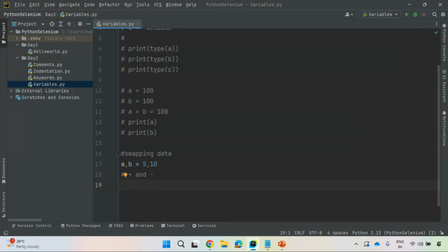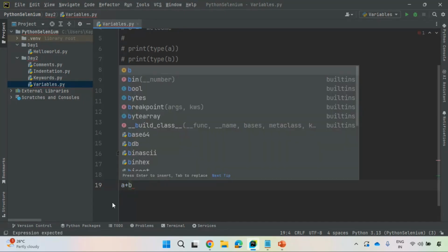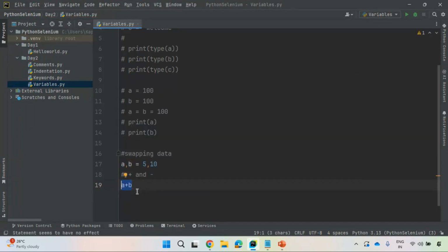So what I'm doing right now, I will just add two things first, A plus B, right? A plus B. So what is the result? It is 15. Is it right? What I will do, I will store inside the same variable. A previously it is 5. I'm overriding that data by this mathematical operation. Observe here very carefully. The data right now inside A is 15. A plus B, 5 plus 10, it is 15.